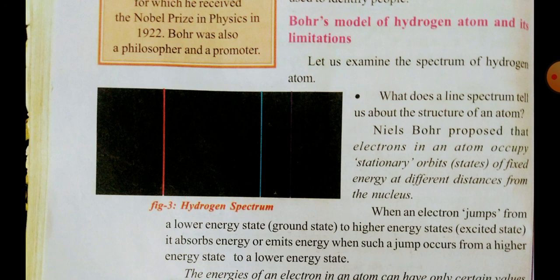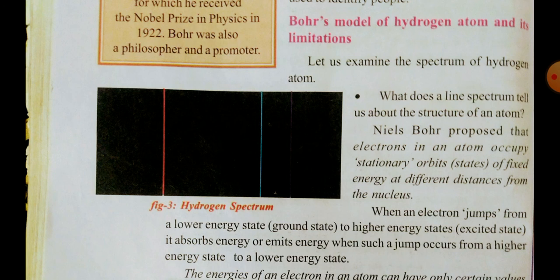Max Planck said that the electromagnetic radiation is not emitted in a linear manner, means it is not continuous. It is emitted in distinct values, in multiples of h nu, 2h nu, 3h nu.